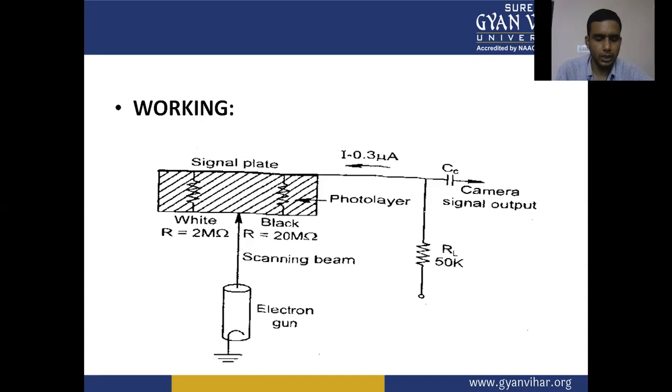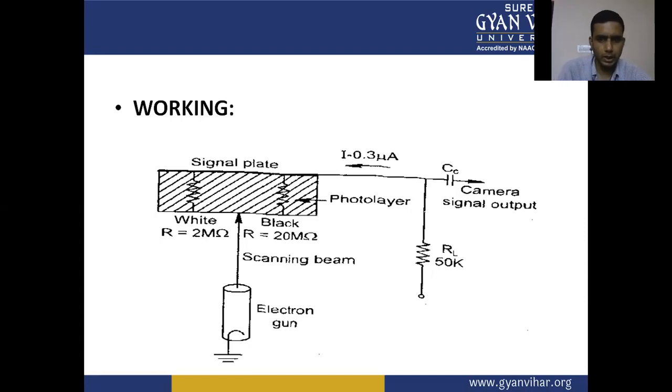After discussing the principle and construction of the Vidicon camera tube, now we have the working concept of this camera tube. Here the photo layer is shown, the signal plate, and how the signal is developed and given to the camera signal output, the scanning beam, and electron gun.